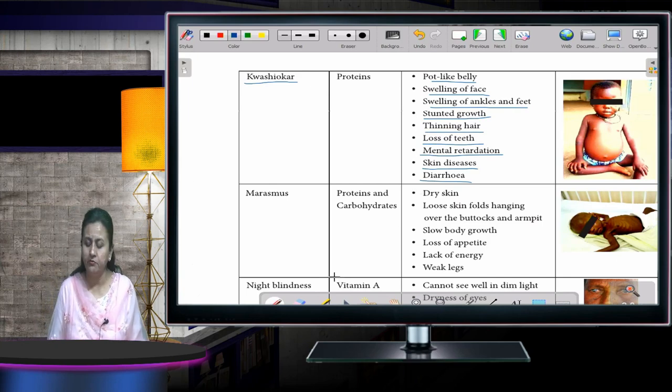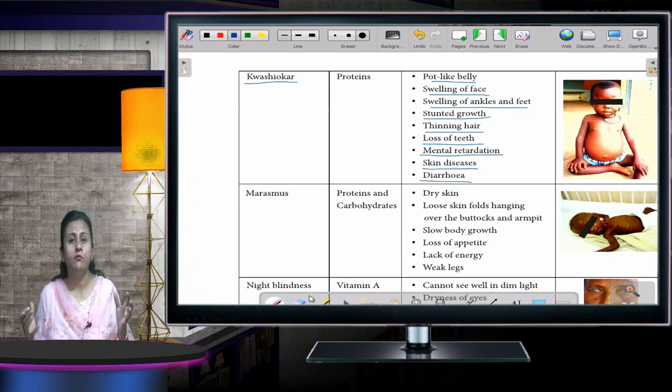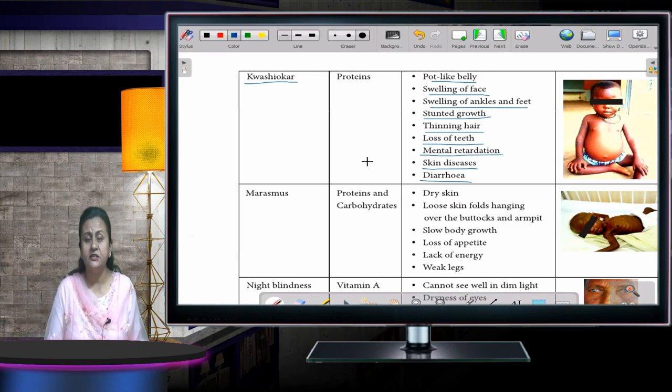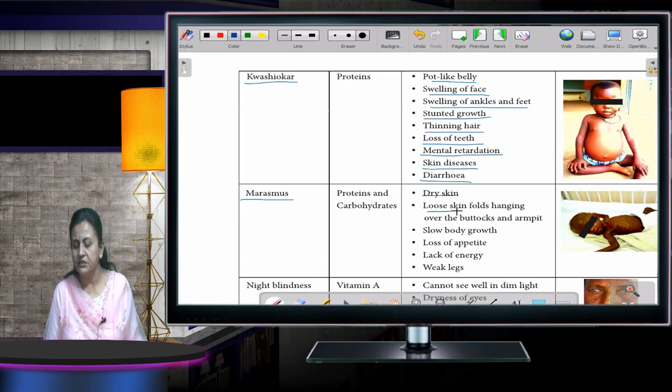Then I talk about marasmus. In marasmus, the body becomes very thin, and it happens due to the deficiency of proteins and carbohydrates. You will have dry skin, loose skin folds hanging over the buttocks and armpits, slow body growth, loss of appetite, lack of energy and weak legs.